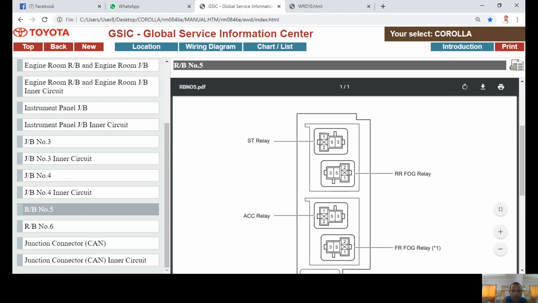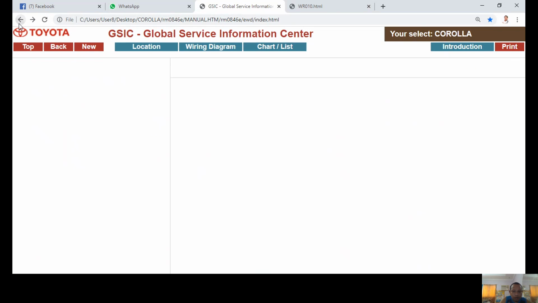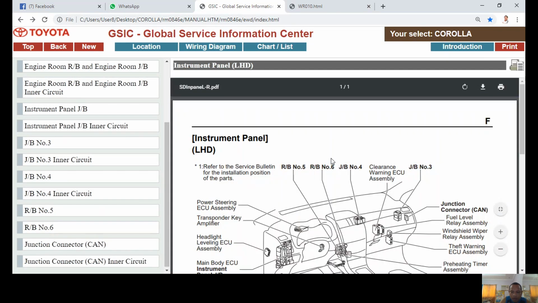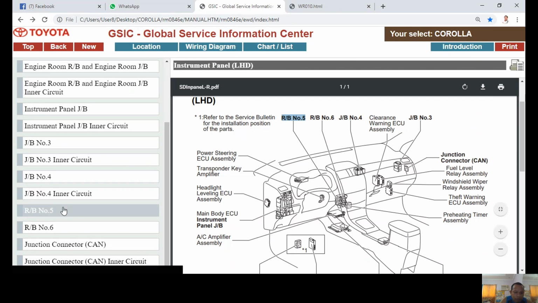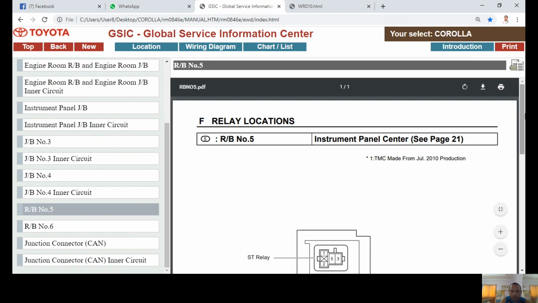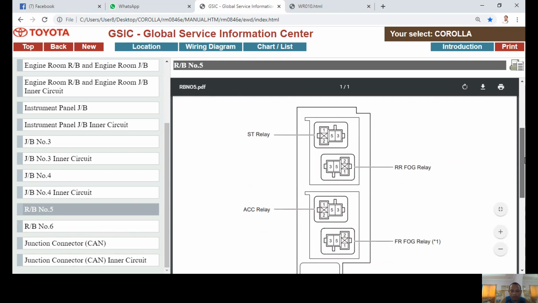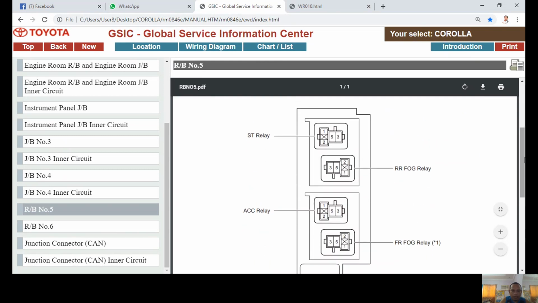Again, when I go back to the menu, the location is somewhere underneath your stereo. If you want to find the specific location of the relay, all you have to do is find relay block number 5. So this is what is inside the relay block number 5, or the components connected to the relay block number 5. So this is the relay here.